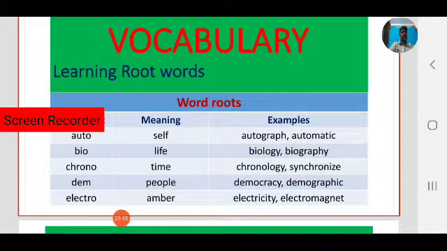So observe how by learning these root words we can learn English. Autobiography, can you find how many root words are there? Three root words are there. Auto means self, bio means life, graphy, that is also from graph, which means write. Autobiography, three root words. Okay, so in this way, by learning root words, we can improve our vocabulary. You can learn new words. Just observe other root words on the slide.